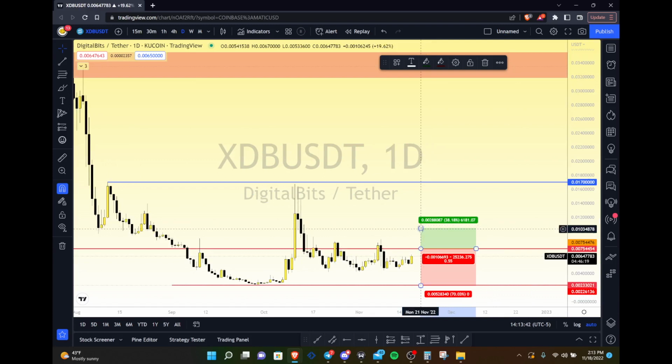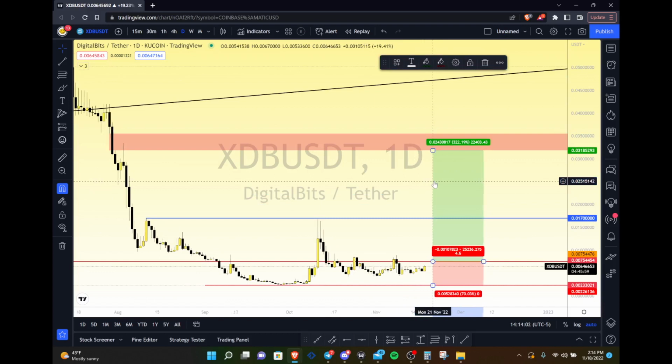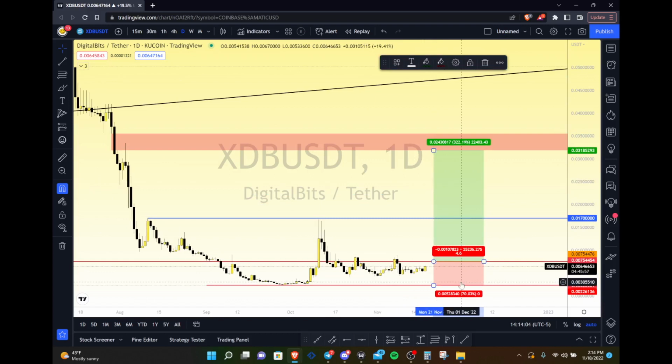But if this does play out like I see it, even if it goes to the conservative target zone, which is around 0.017, you're looking at a 1.75, that's over a 100% move, and then all the way to the fair value gap is a massive mover. I mean, you're talking about 300% plus. So yes, the percentages are high, but you know the risk is pretty high. But relative to the reward, it's a good risk reward.